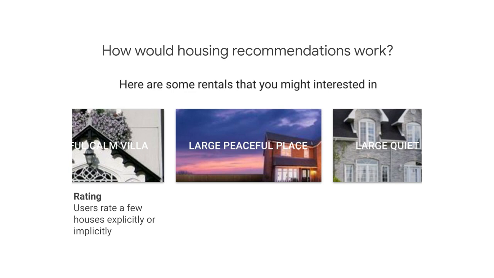These ratings could come from explicit ratings. Maybe we showed the user the house in the past and they clicked 4 stars after seeing the house details. Or the ratings could come from implicit ratings. Maybe they spent a lot of time looking at the website corresponding to this property.